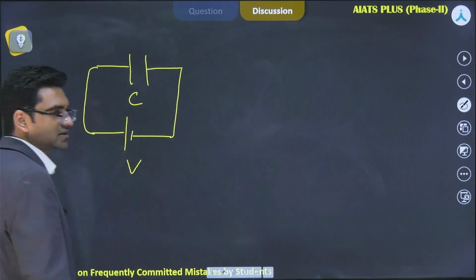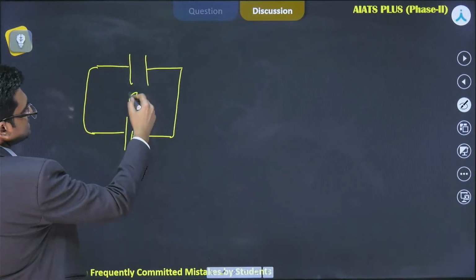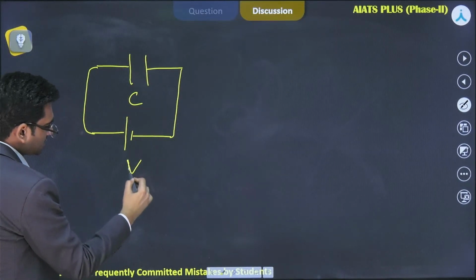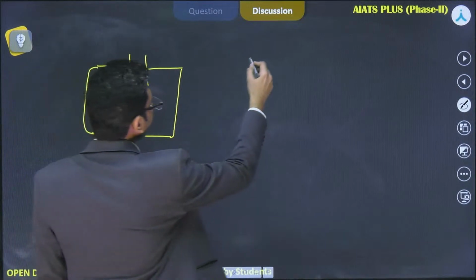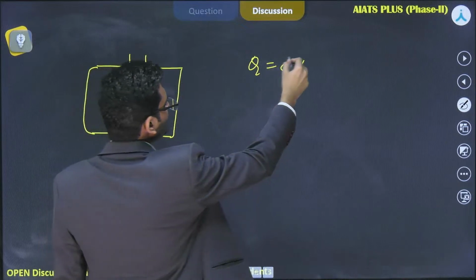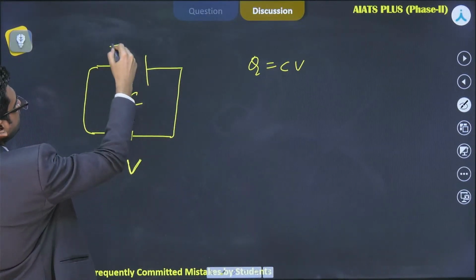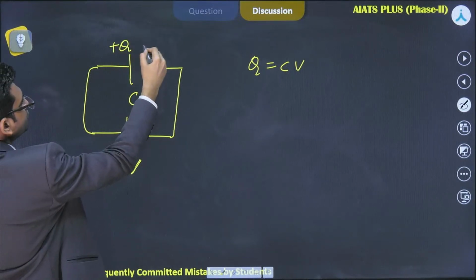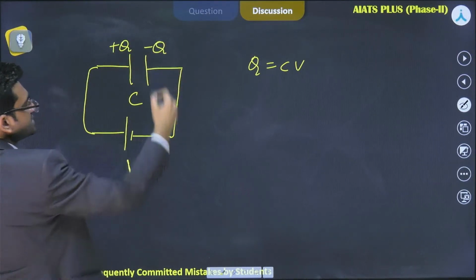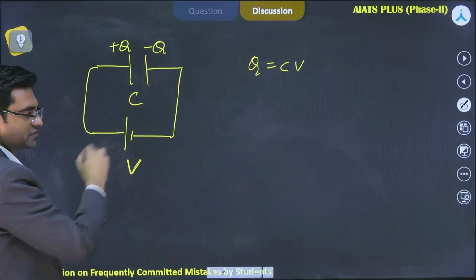The energy will get stored in this capacitor. We apply this potential difference V. We know the formula Q is equal to CV. We know C, and we are given V. So the charge on this positive plate will be plus Q and the charge on this negative plate will be minus Q.